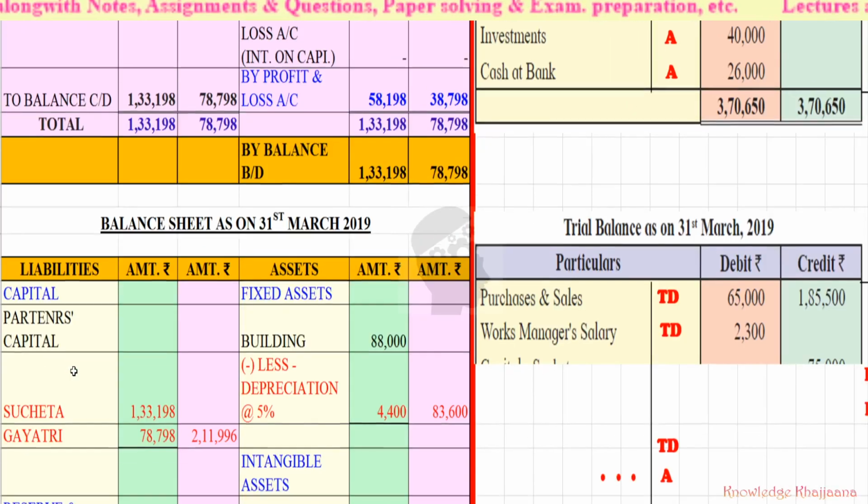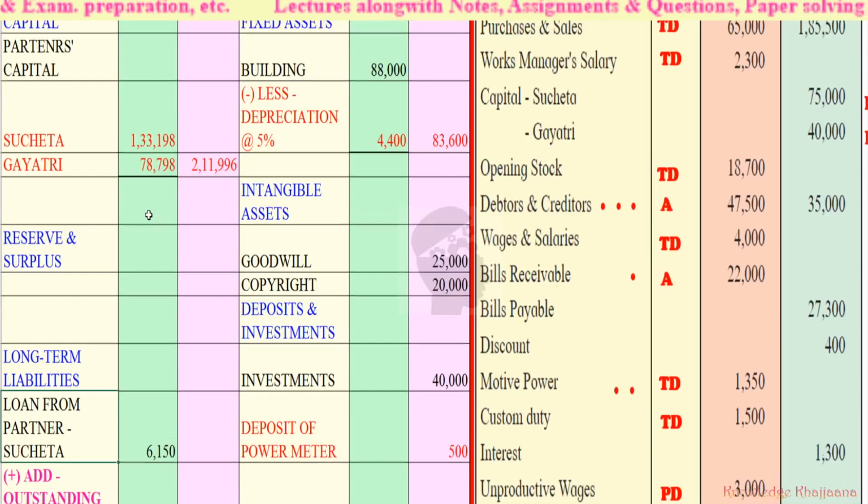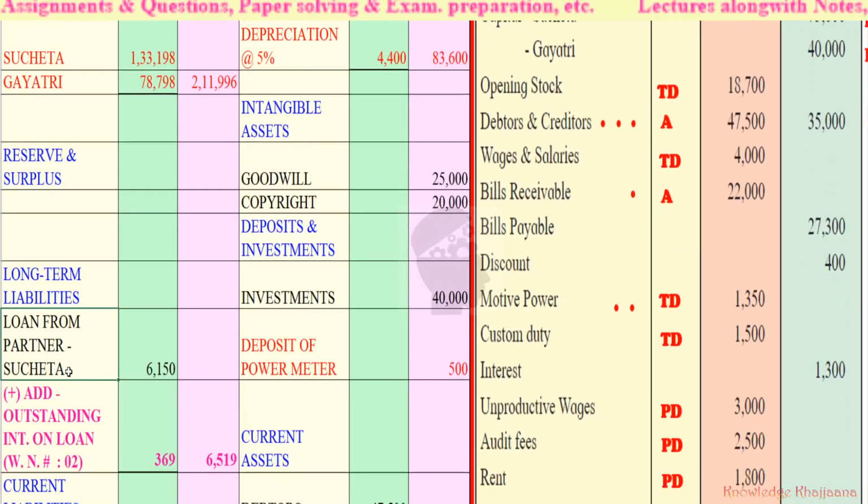So where will we record its second entry? In the balance sheet, liability side, we had recorded loan from partner Sucheta, rupees 6,150. So we'll add the interest also to that loan. So add outstanding interest on loan, that is rupees 369. So the final amount due to be given to Sucheta is rupees 6,519.